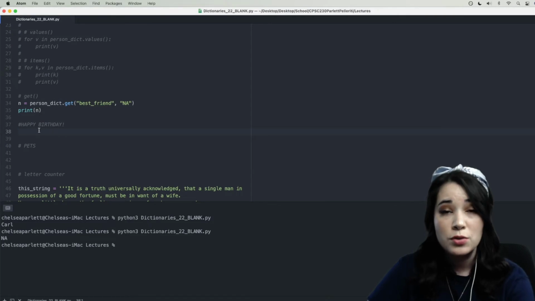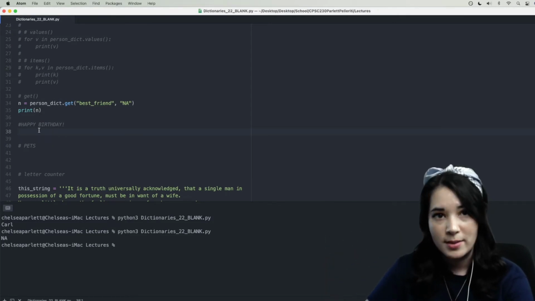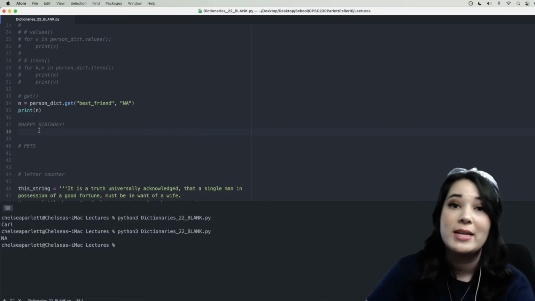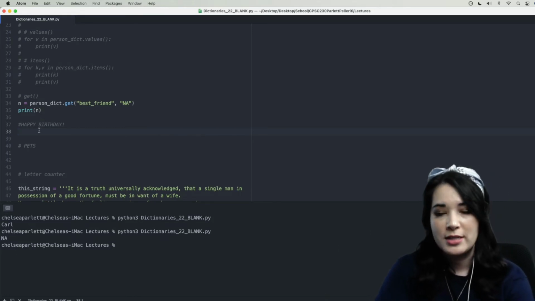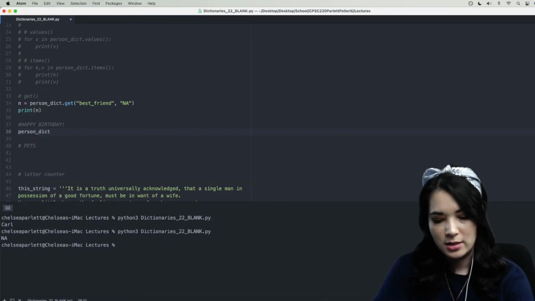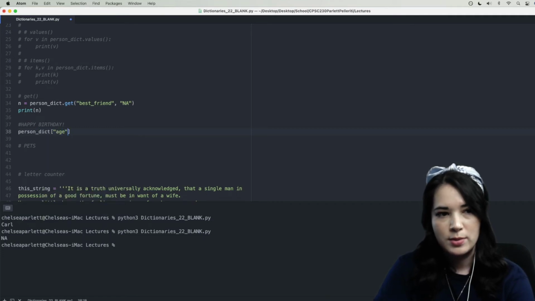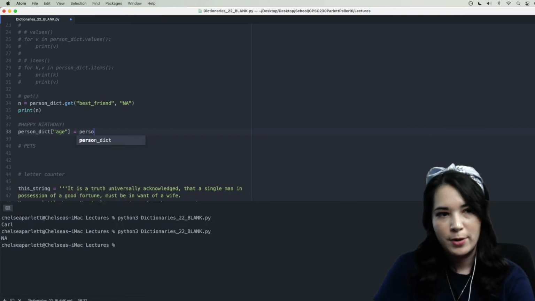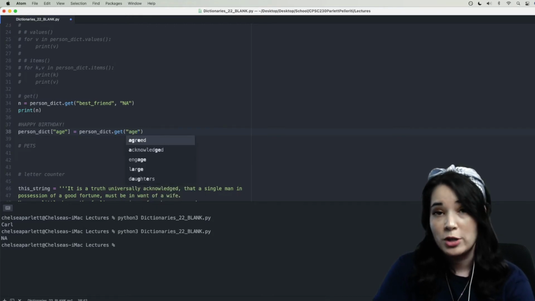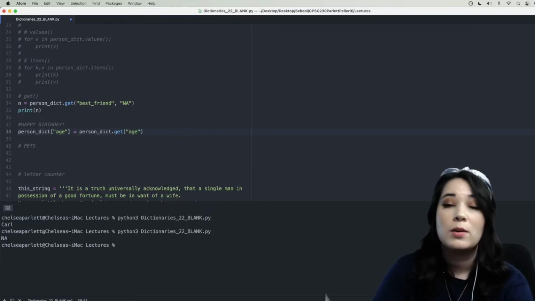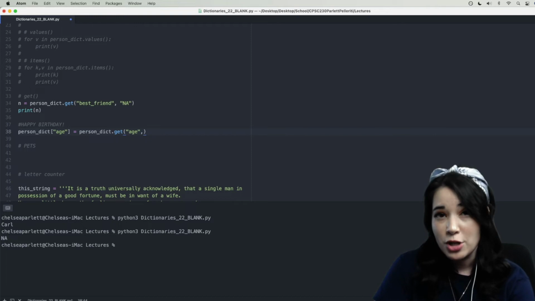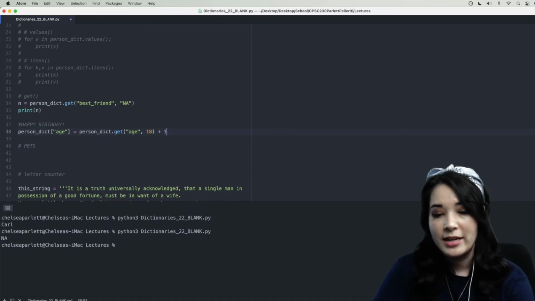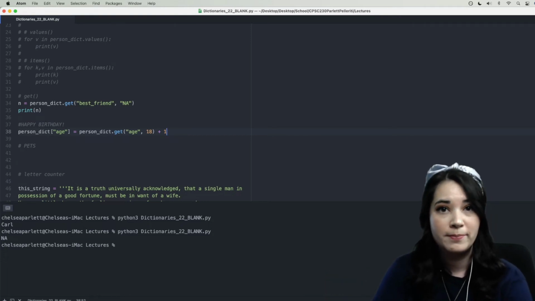Now, this is really useful if we want to grab something if it exists in a dictionary and otherwise add it to the dictionary. So for instance, let's say person_dict['age'] equals, and this is like they had a birthday, person_dict.get('age'). So we're going to try and grab the value associated with the key age. And if they don't have an age currently recorded, let's make it 18. And then of course, in either case, we're going to add 1 because it's their birthday.